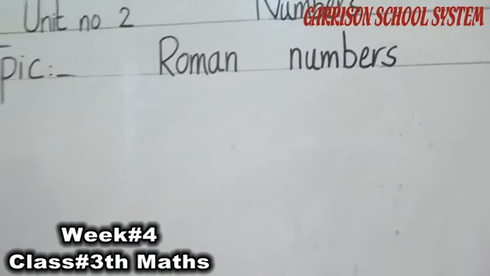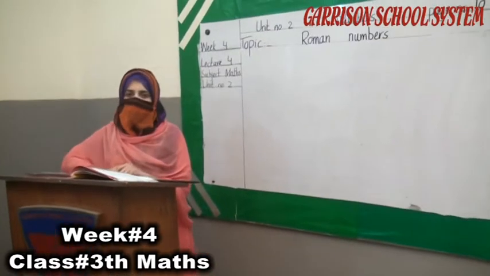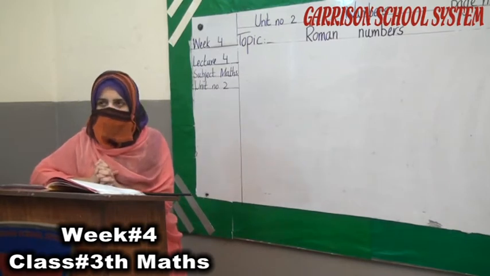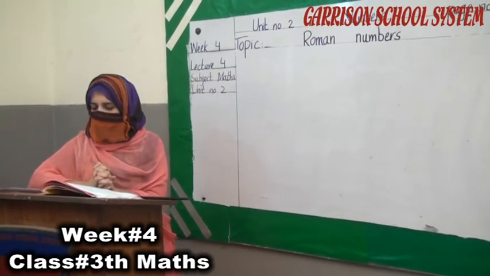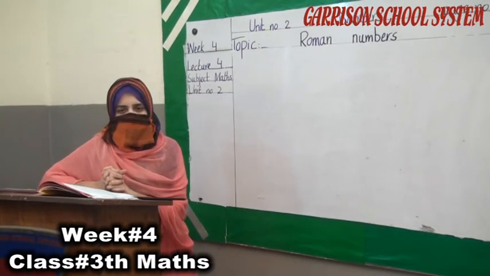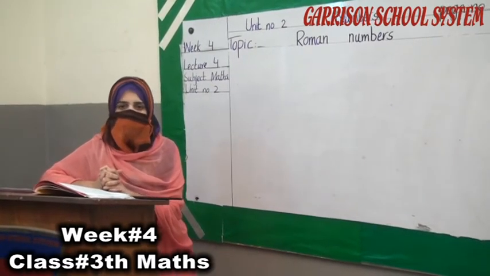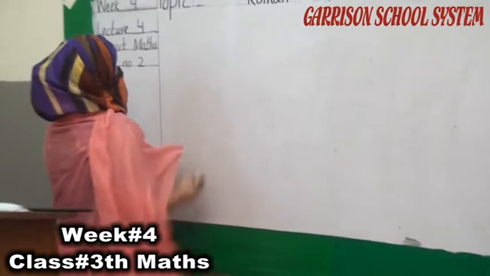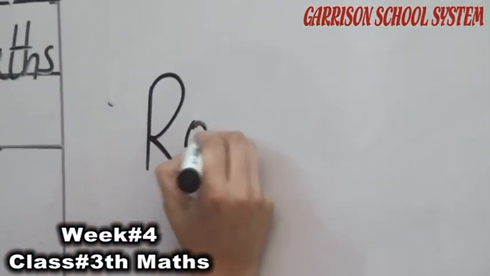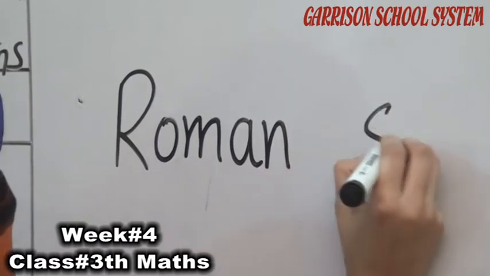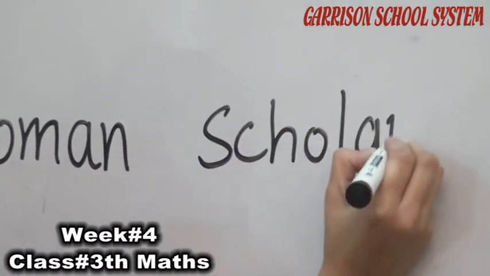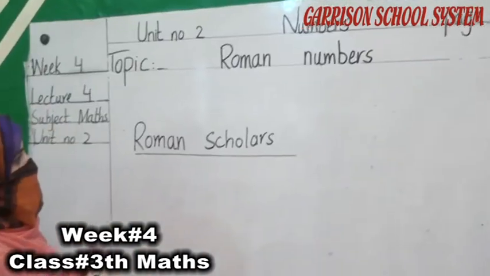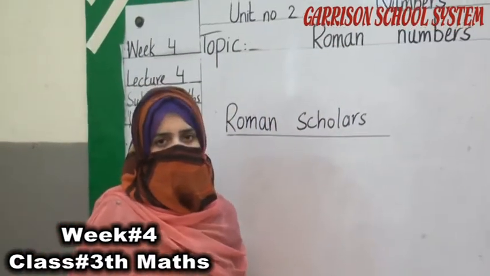Today we will discuss Roman numbers. What are Roman numbers? First of all, I will tell you the history of Roman numbers, how they were invented. Roman numbers were invented by the Roman scholars 1200 years ago. That's why its name is Roman numbers. Our Roman counting and Roman numbers were invented by the Roman scholars.